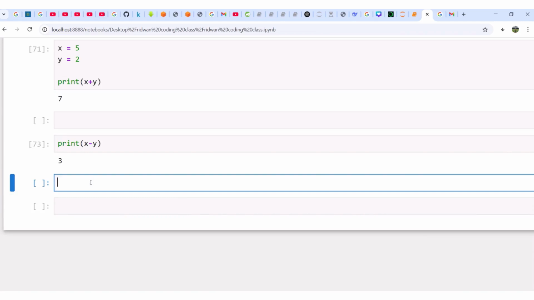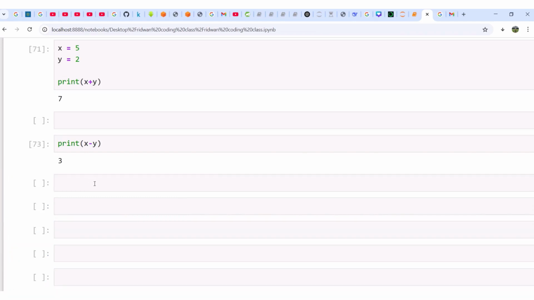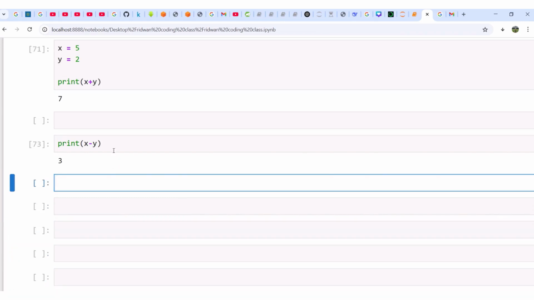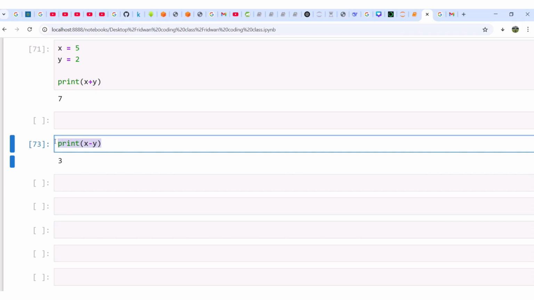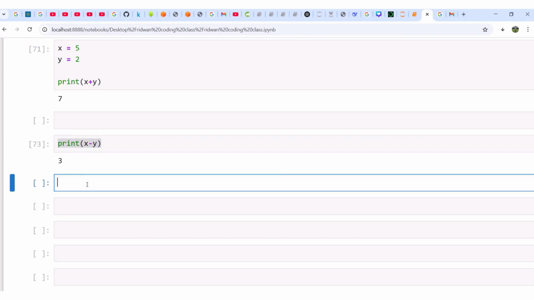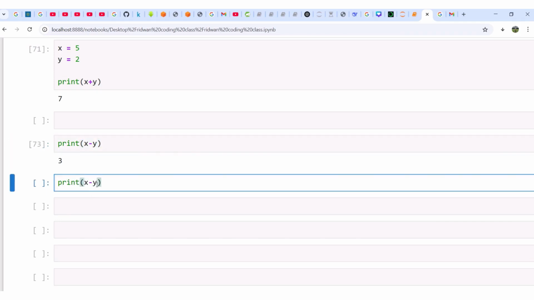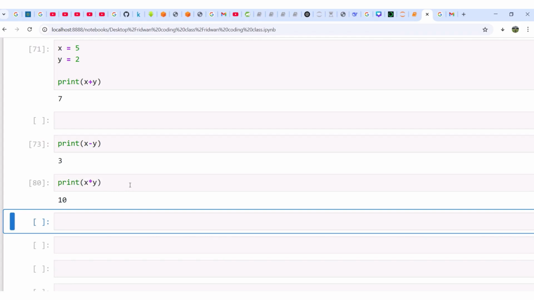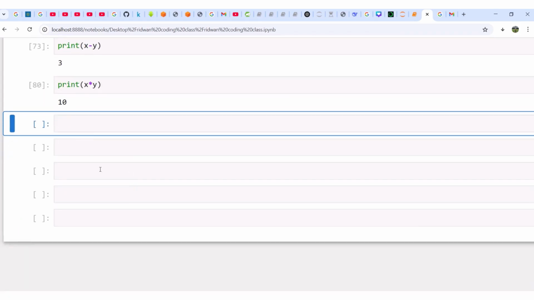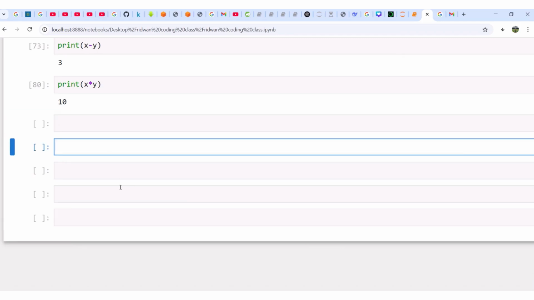Wow, that's beautiful. Okay, what if I want to do multiplication? What do we use as multiplication? We use asterisk as multiplication. That is star. You will see it on your keyboard, okay? All right. So x asterisk y. Can you see? Asterisk. If I run it now, wow, that is 10. Of course, we are going to do some other arithmetic operators later. This is just an introduction, mind you.